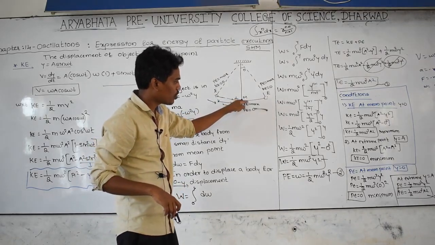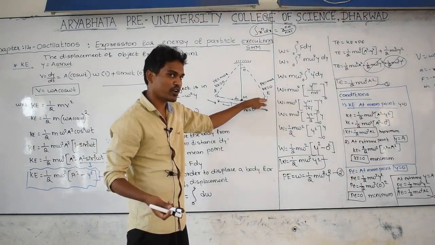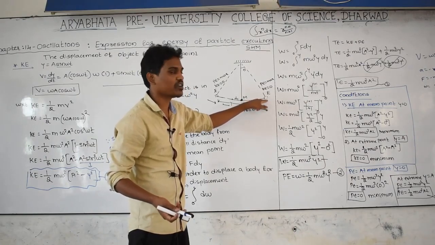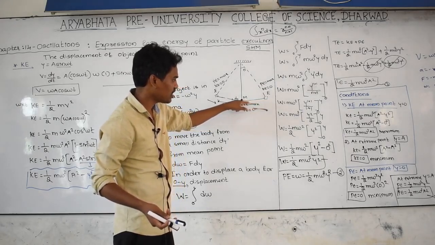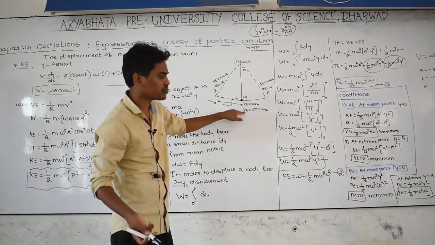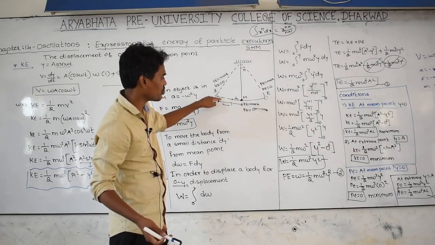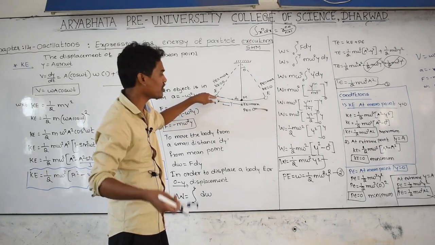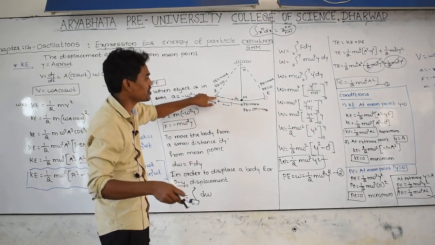Whenever the object goes on towards this point, at this point velocity becomes 0. Then in 1 by 2 mv square, velocity is 0, then kinetic energy also becomes 0, then potential energy becomes maximum. Again the body is moving towards this point, velocity goes on increasing. At this point velocity becomes maximum, then kinetic energy becomes maximum, then potential energy becomes 0, then again velocity goes on decreasing and velocity becomes 0 here, then kinetic energy becomes 0 because kinetic energy depends upon the velocity, and all the kinetic energy is converted into potential energy.